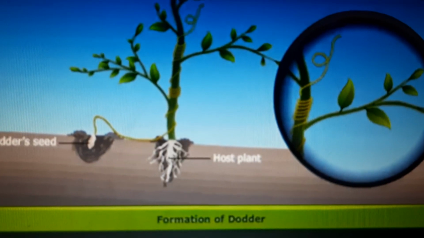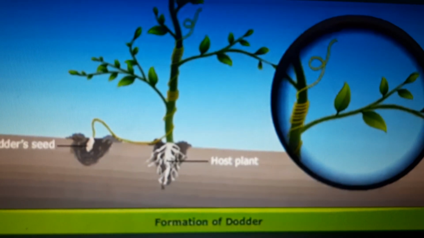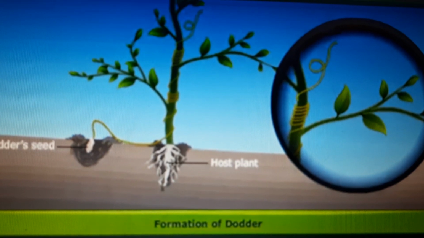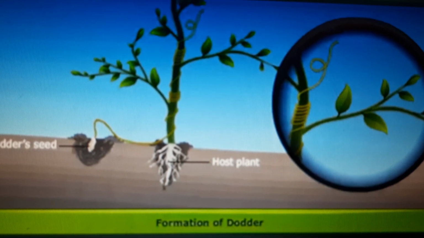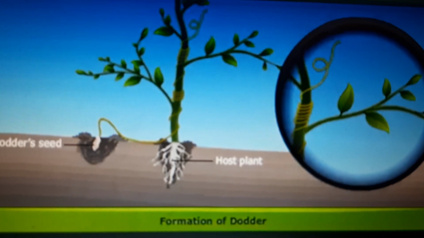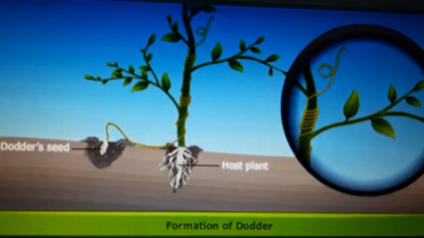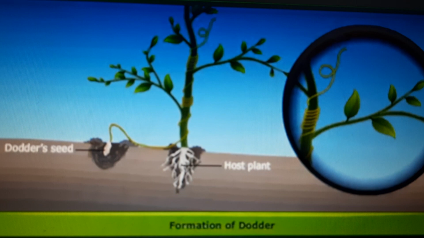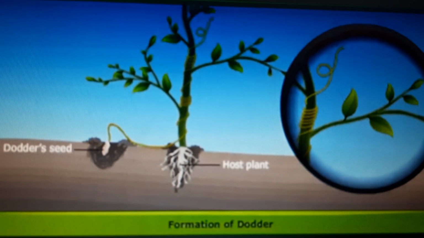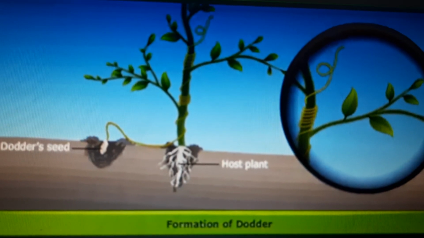So like this, in Cuscuta, depending on the host plant, the host plant itself supplies minerals, water, everything to the parasitic plant, Cuscuta. This is the best example for parasitic nutrition. Is it clear, students?